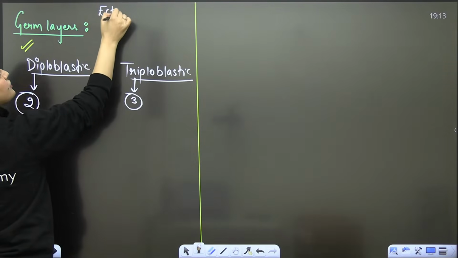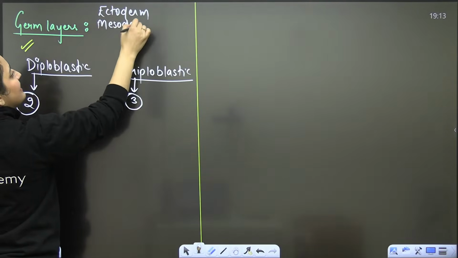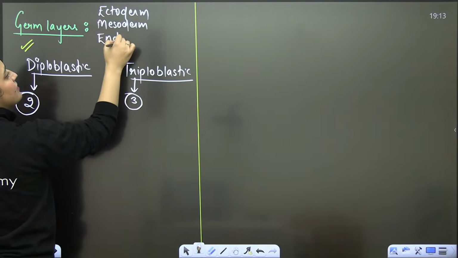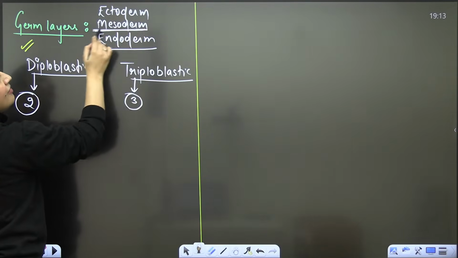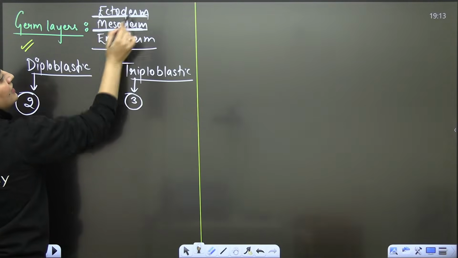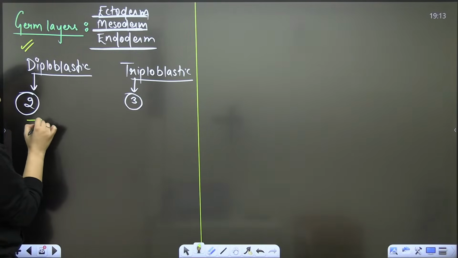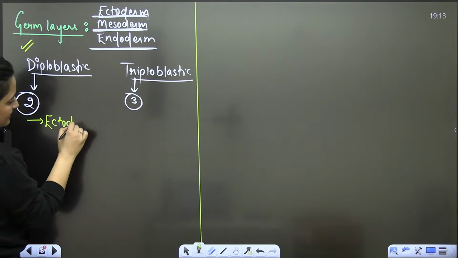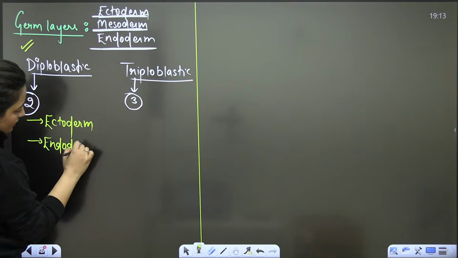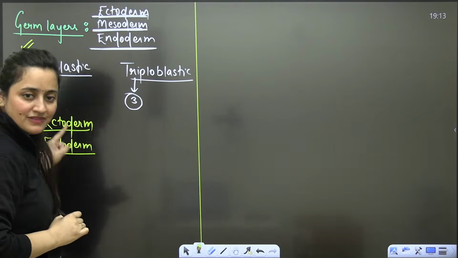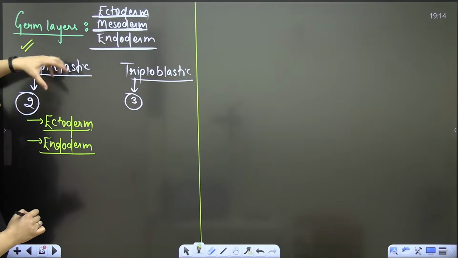Actually, students, 3 germ layers are there: ectoderm, mesoderm, and then endoderm. Ecto means outer, endo means inside, M for mesoderm, M for middle. These are the 3 germ layers. So the organisms in which we will see 2 germ layers, that is ectoderm and endoderm, they are known as diploblastic organisms, right? Because 2 germ layers are there. Outer ecto, inner endo.